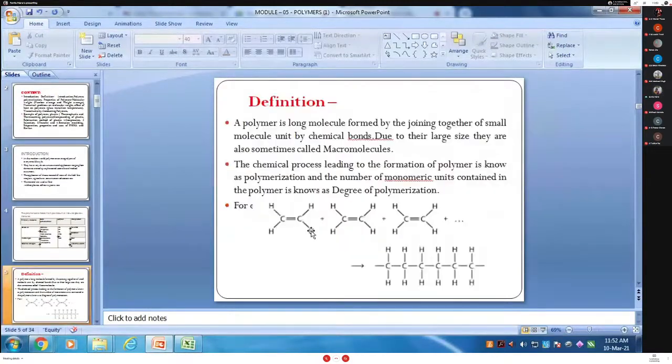Then next one, what is the definition of polymer? Division D, tell me. Raj Pawar, tell me the definition of polymer. Micromolecules combine together to form polymer. Is it correct?